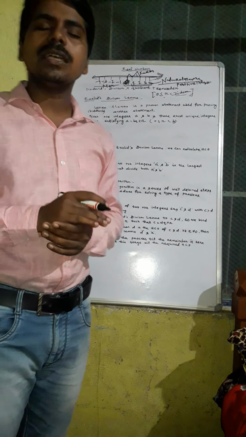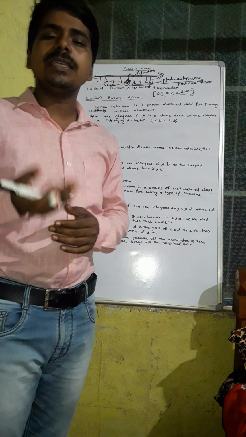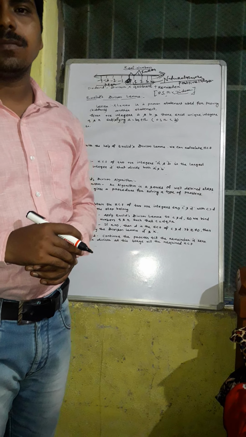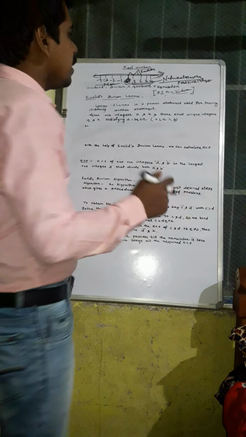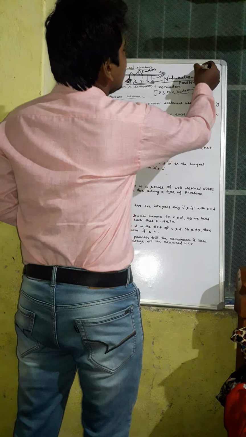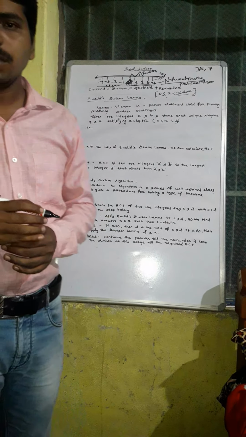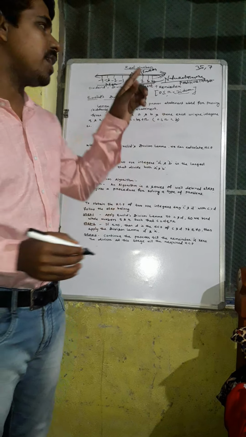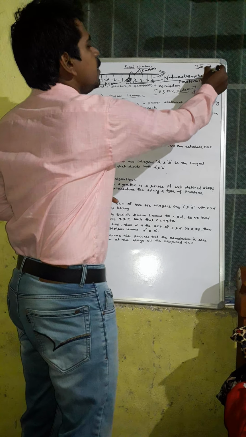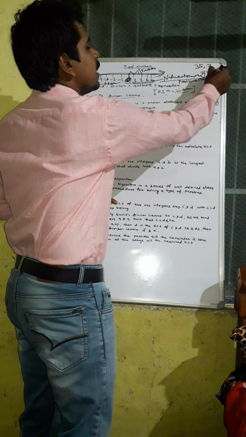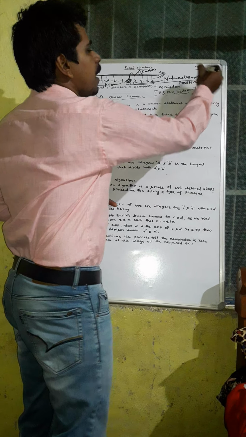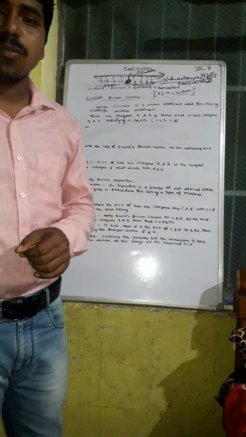Now we discuss the properties of positive numbers. Suppose we take two positive numbers, 35 and 7. If we divide 35 by 7, then 7 times 5 is 35, and the remainder is 0.